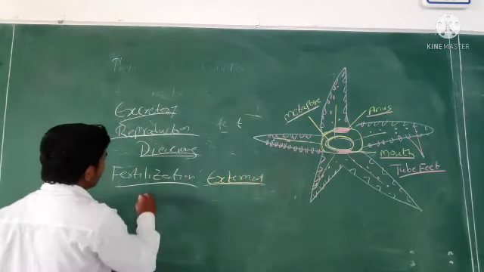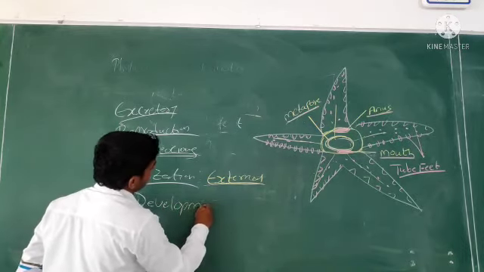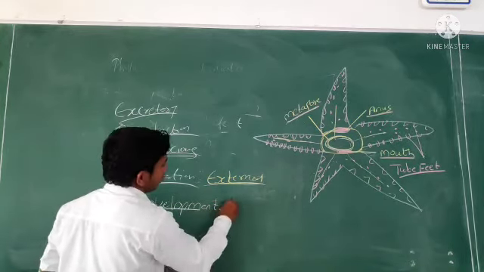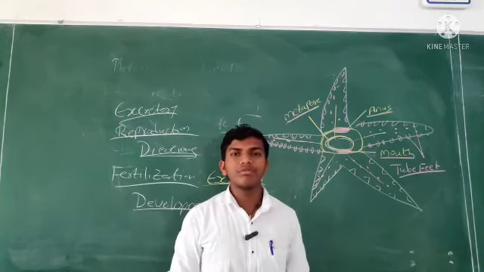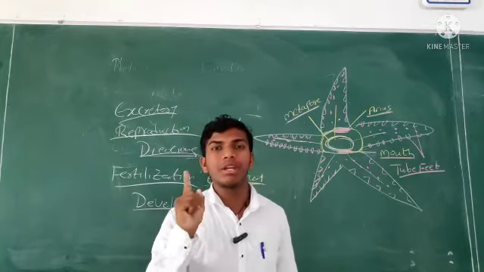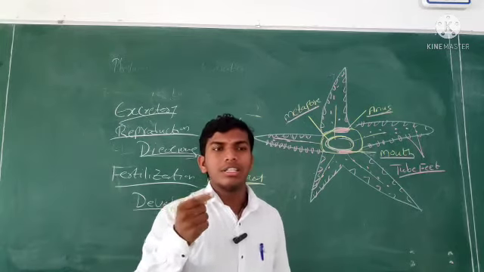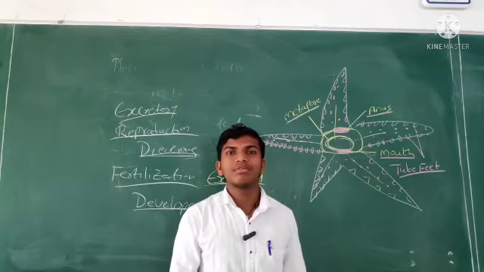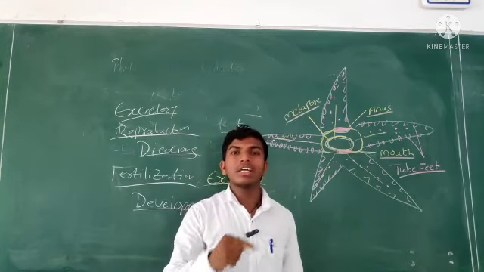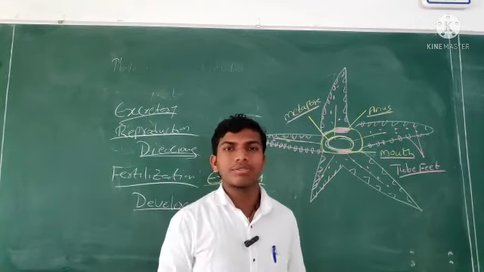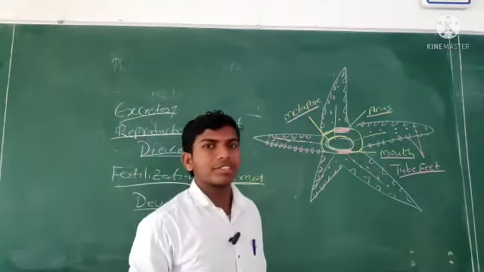Next, development. While explaining at the start, I told you about symmetry. Body symmetry: in the larva stage, it is bilateral symmetry; in the adult, radial symmetry. Here the larva is present.